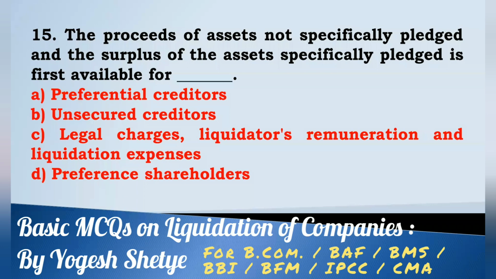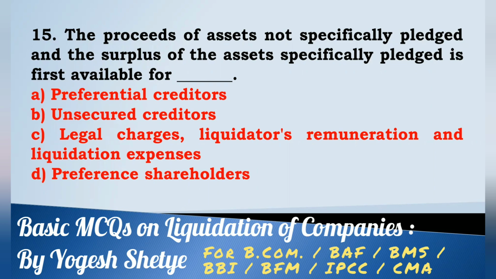Fifteen. The proceeds of assets not specifically pledged and the surplus of assets specifically pledged is first available for dash: preferential creditors, unsecured creditors, legal charges, liquidator's remuneration and liquidation expenses, preference shareholders.